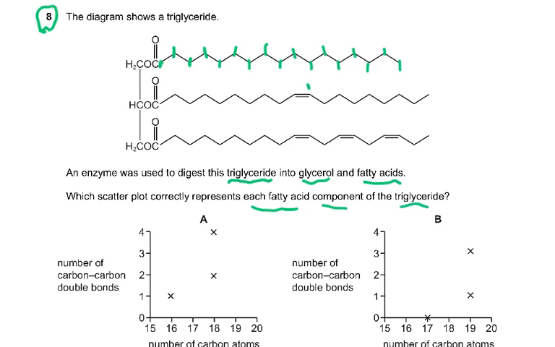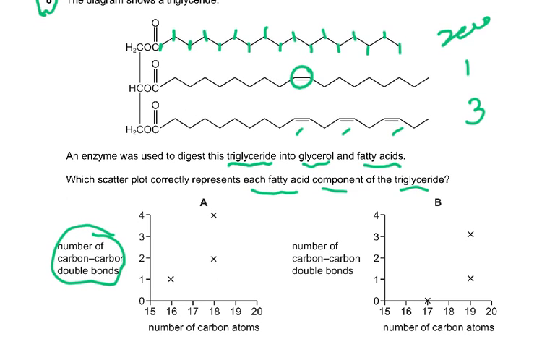Now you can see there's a double bond here. So it says number of carbon-carbon double bonds. So this one does not have any. This has 0 double bond, this has 1 double bond, and this has 1, 2, 3 double bonds. So you've got to be looking at 0, 1, and 3. Because you see on the y-axis it has number of carbon-carbon double bonds and number of carbon atoms. So here you've got the number of carbon atoms.